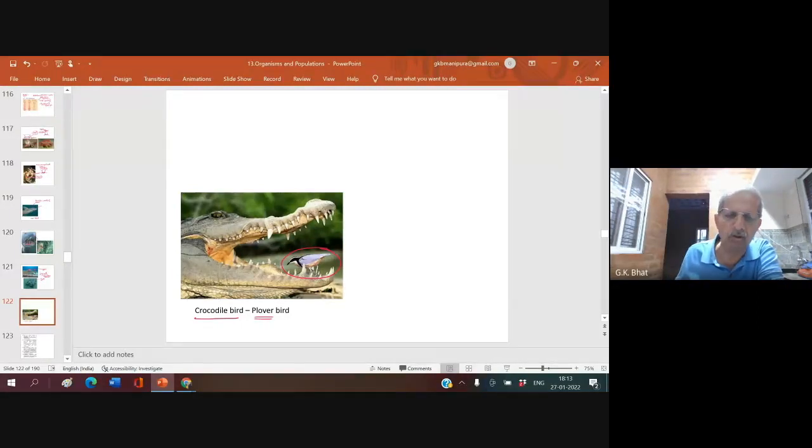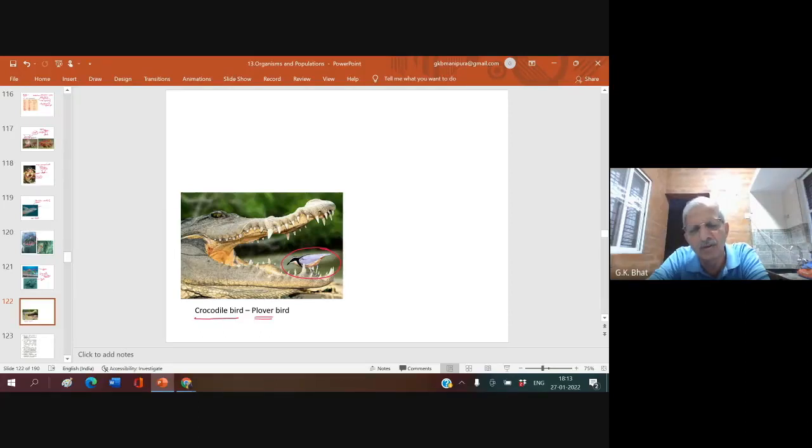Crocodiles very now and then come out of water on the bank of the river. They just come out and keep the mouth open, waiting for this bird to come. Straight away, this plover bird enters the mouth, sits there on the jaw, starts picking up all the leeches and other worms at the side and eats them.